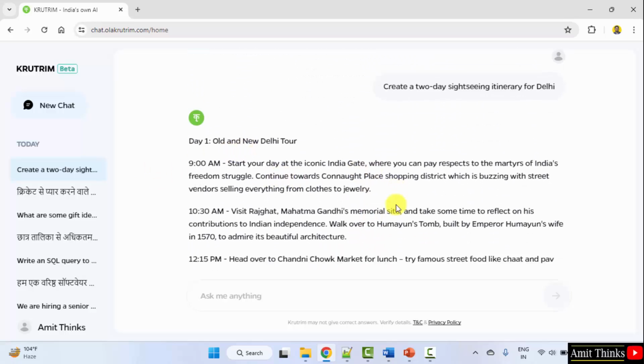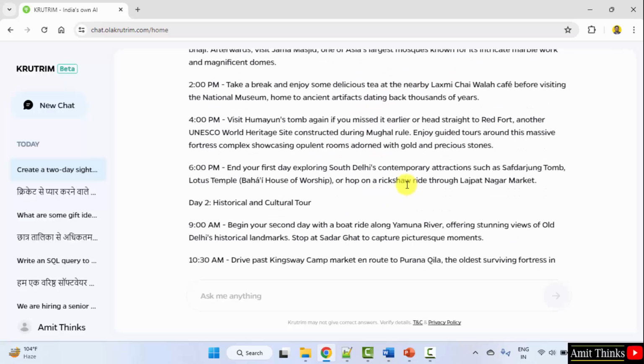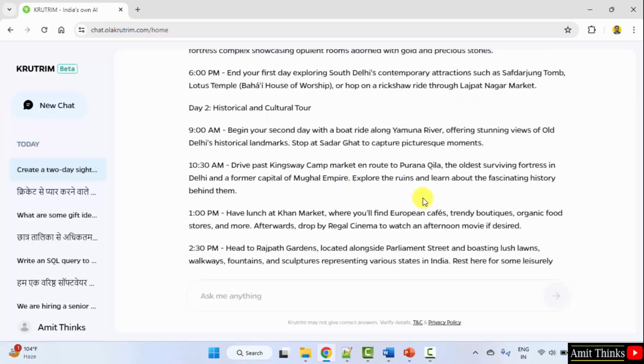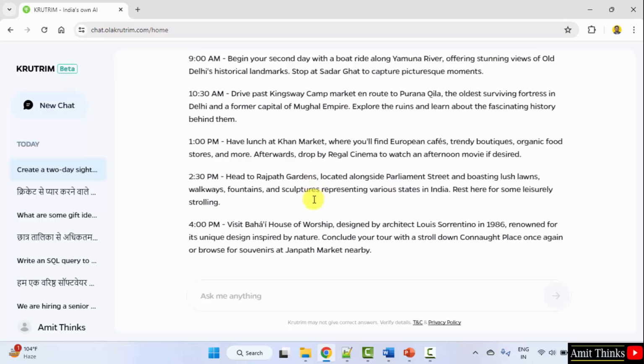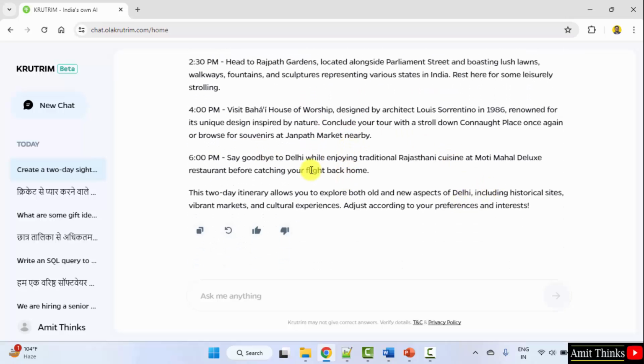Okay, Connaught Place, fine. Chandni Chowk Market, South Delhi, Lajpat Nagar Market, Khan Market. Okay, and also some more restaurant suggestions as well. You can copy it from here. If you want another suggestion, that means to regenerate the response, click here. If you liked the response, click here, or if you did not like it, you can select this button.